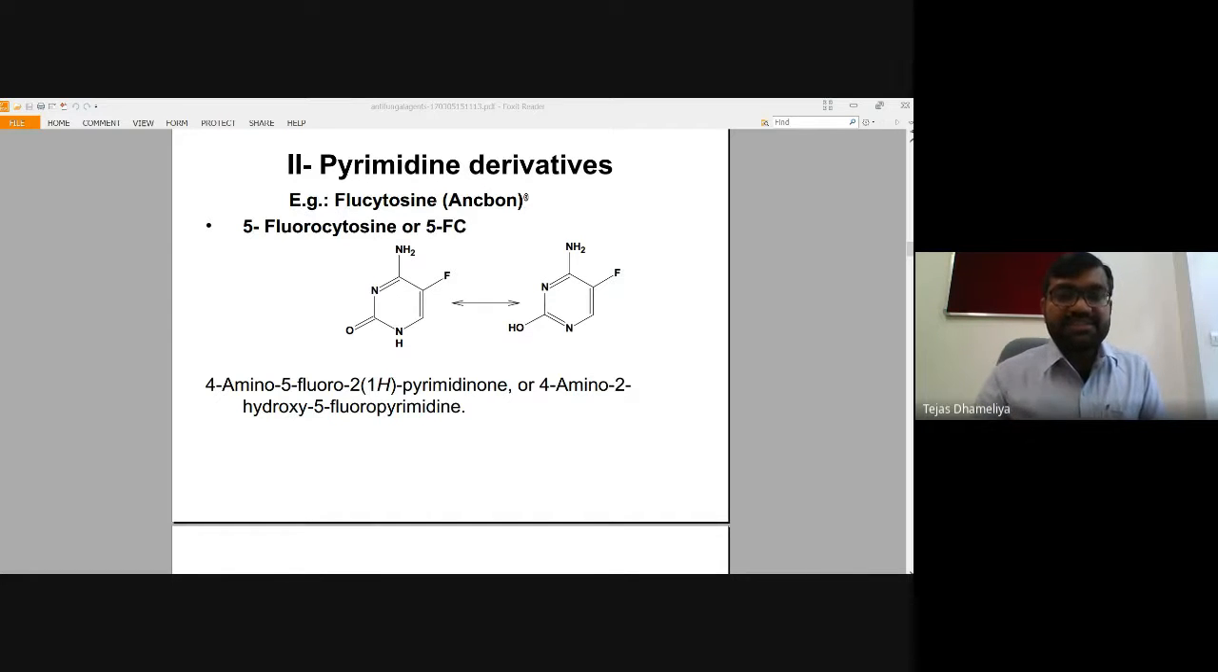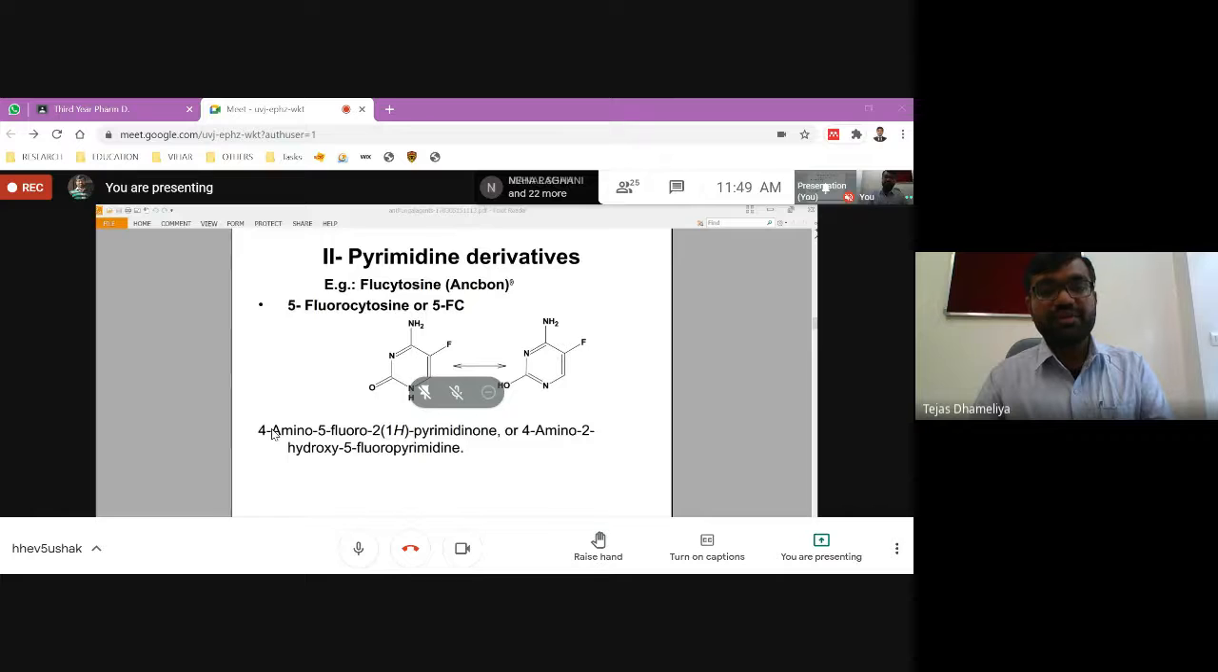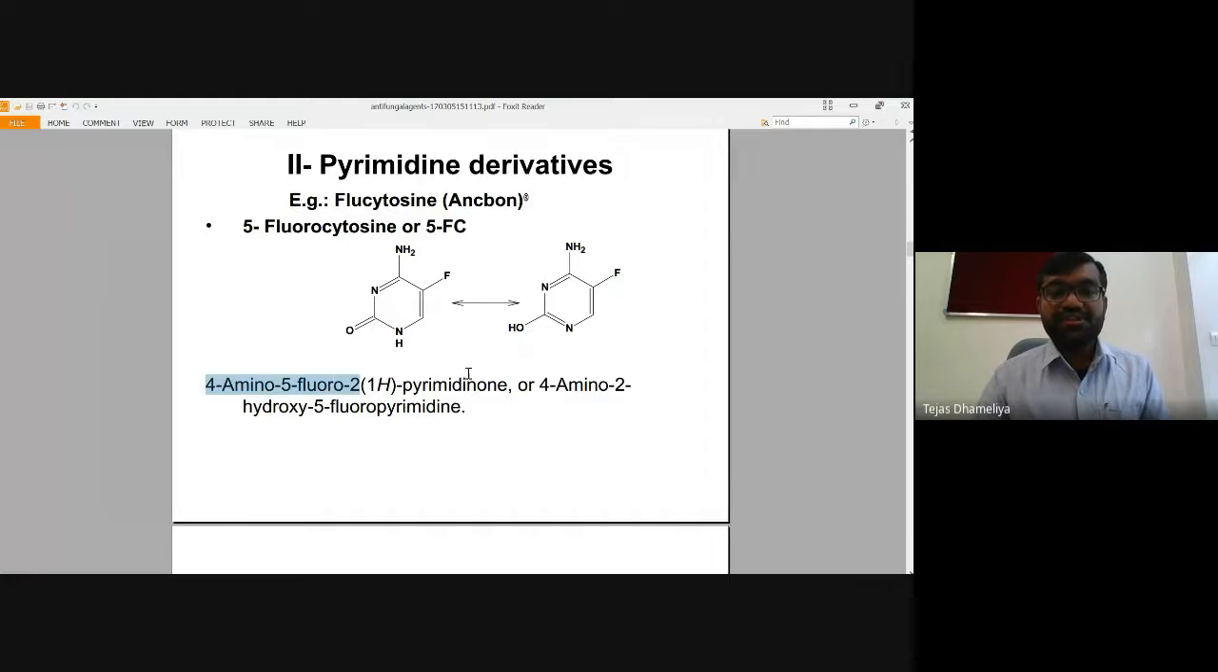Okay, so this is a substance whose IUPAC name is already given, that is 4-amino-5-fluoro-2H-pyrimidin-2-one. So this is basically a pyrimidine structure. At the second position there is a ketone group, at the fourth position there is an NH2, and at the fifth position there is a fluoro functional group. So this is 5-fluorocytosine, a substance having antifungal activity.